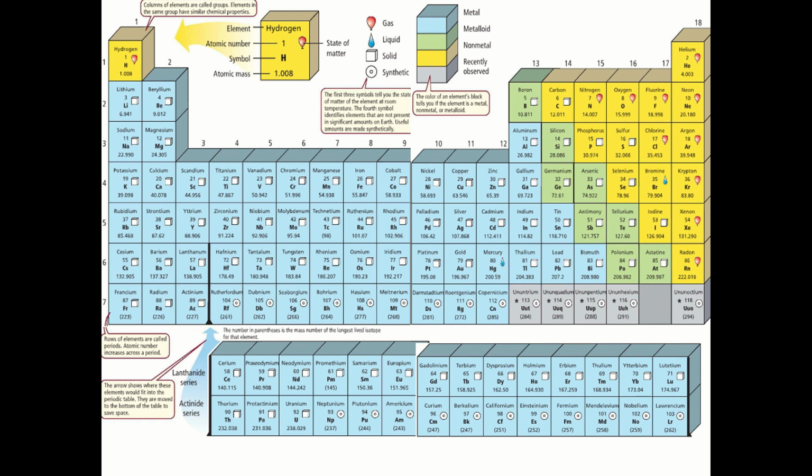Just one last thing to mention here: we have something called the lanthanides and something called the actinides, and those are part of the table. The lanthanides come after lanthanum, and the actinides come after actinium. Now, the periodic table has 7 rows and 18 columns. I call the rows periods, and I call the columns groups or families. So I have 7 periods and 18 families in the periodic table.